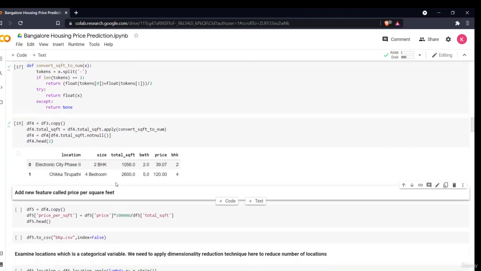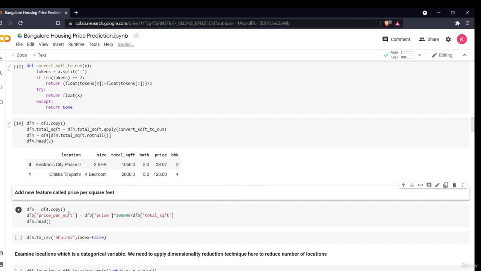Then I'll be adding a new feature, which is called price per square feet. What it will give me is the price per square feet. Okay, I have the total square feet. So now I want a price. What is the price of that location per square feet?